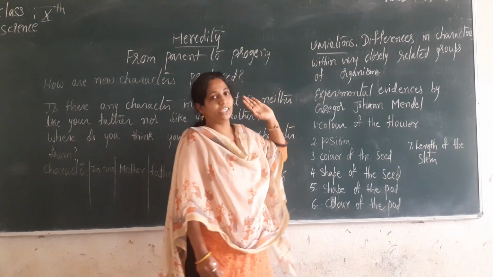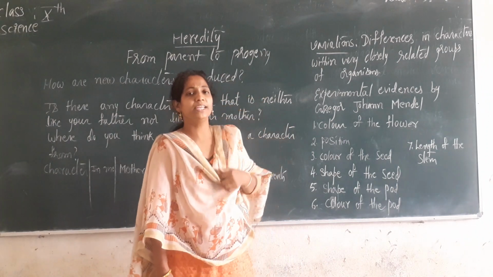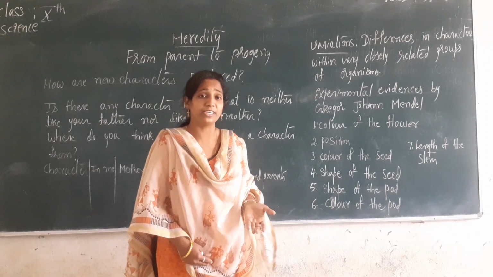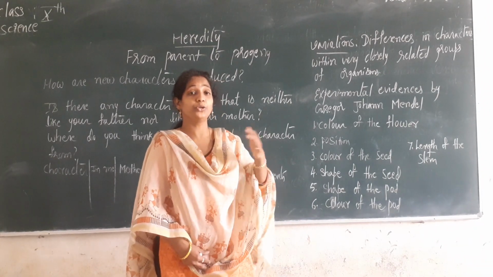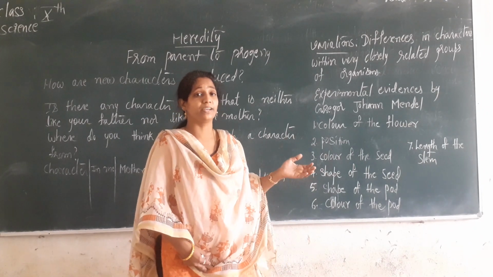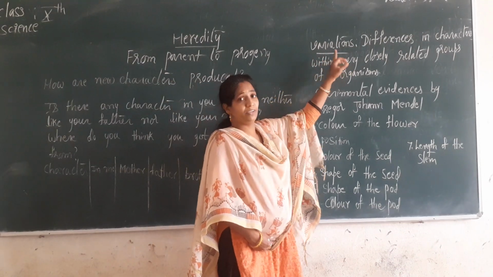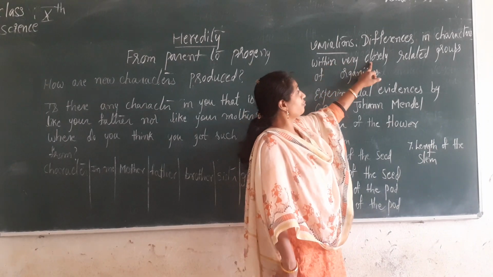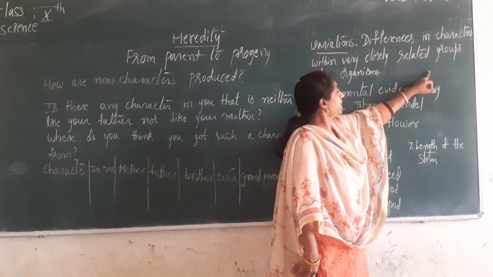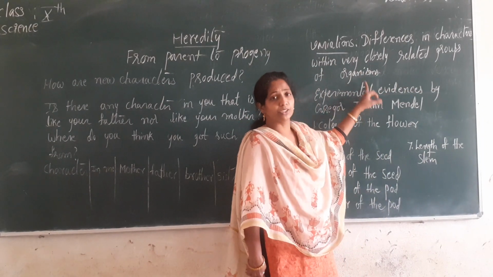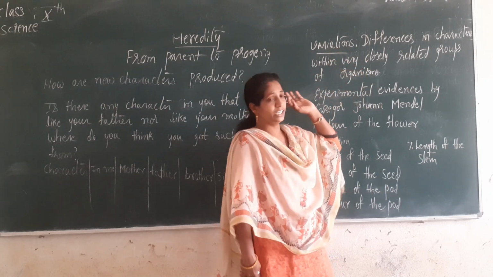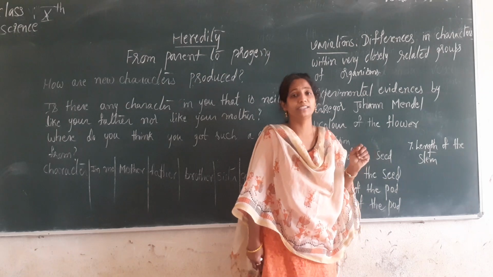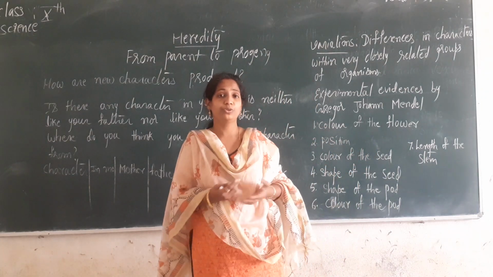Now, what is variation? Variation means differences. Whatever character is different and whatever character you got which is not there in your parent, that is known as variation. Variation means difference. So the different characters which you find in a related group of organisms, you are calling it variation. So variations are very much important in science. They give rise to new characters.